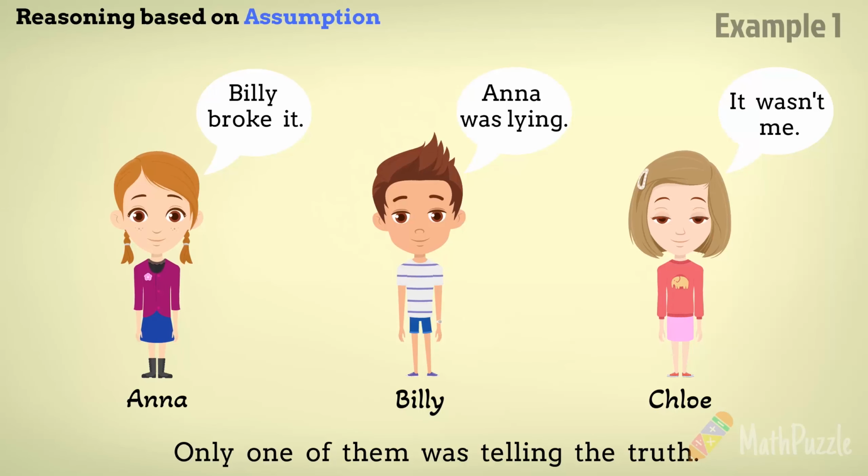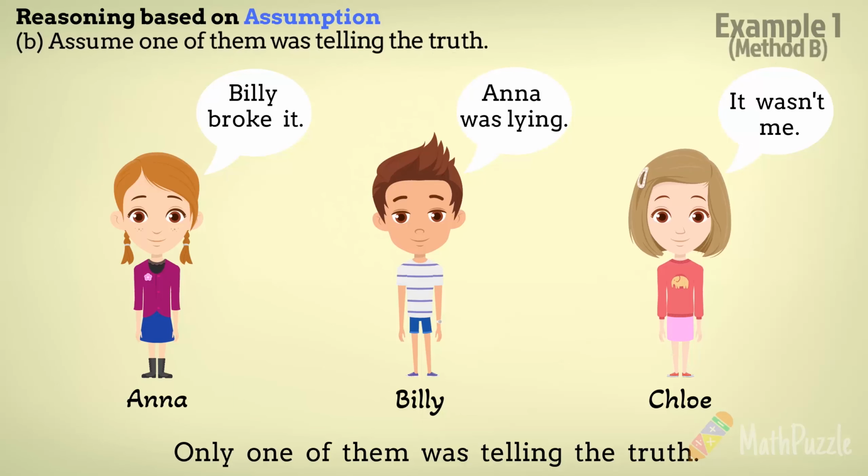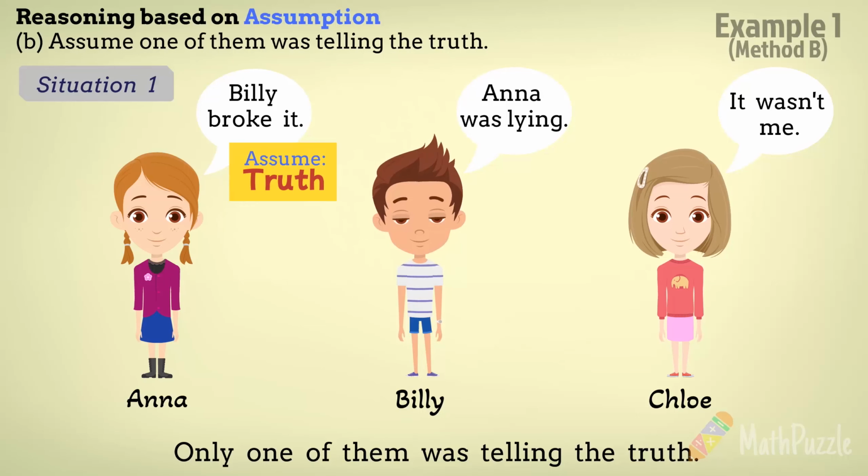Now, we are going to go through the same question with another type of assumption, assuming that one of them was telling the truth. We first assume that Anna was telling the truth. Based on the statement that only one of them was telling the truth, it follows that both Billy and Chloe were lying in this case. Now, let's examine their statements individually.